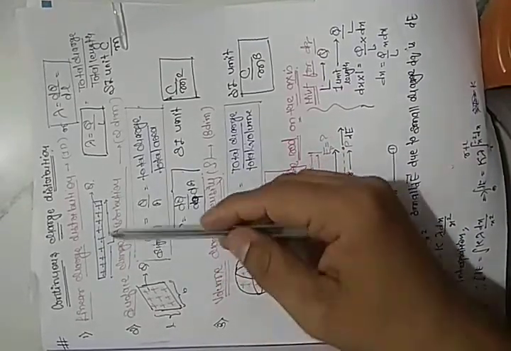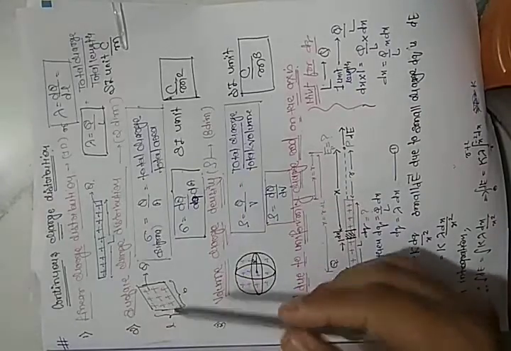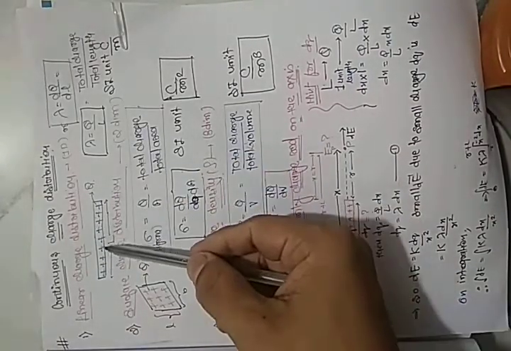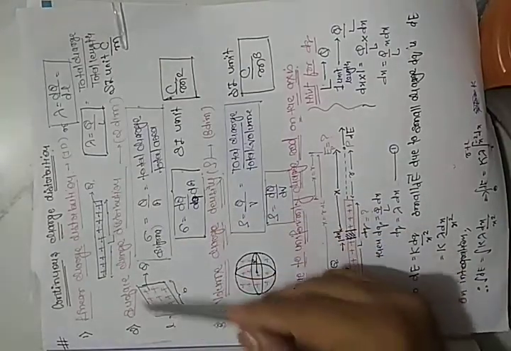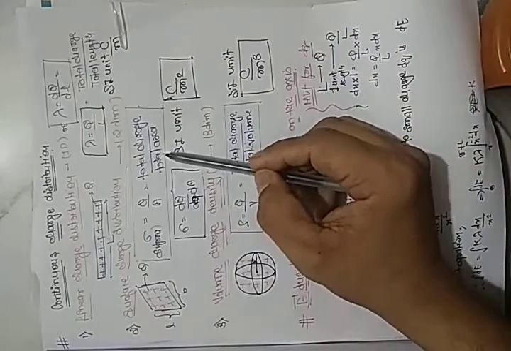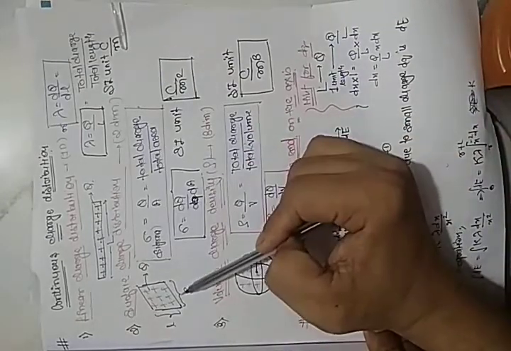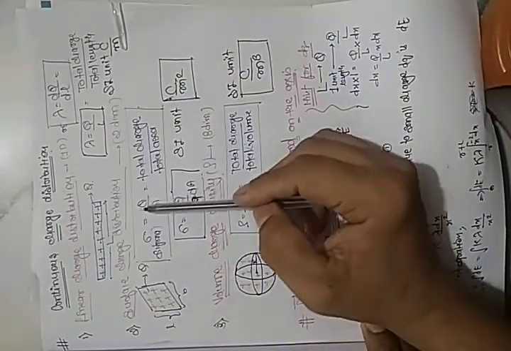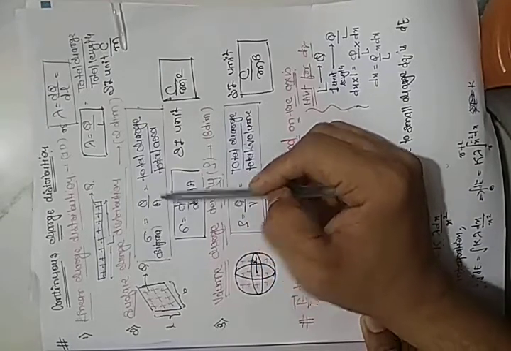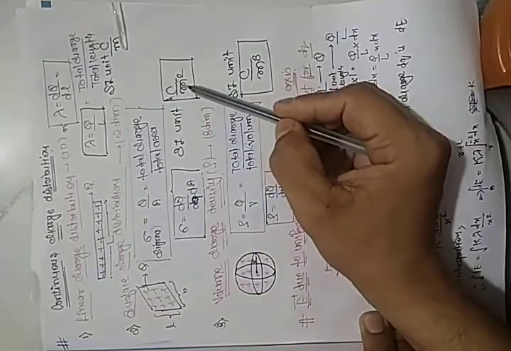It means the total charge of the particular object. As I told you, for the total charge of the body, if it is one dimension, take the total charge upon length. If area is given, then take total charge upon area. So the formula is total charge upon area. Area is measured as length into breadth. So what is the SI unit? Total charge is measured in coulomb and area is in meter square.